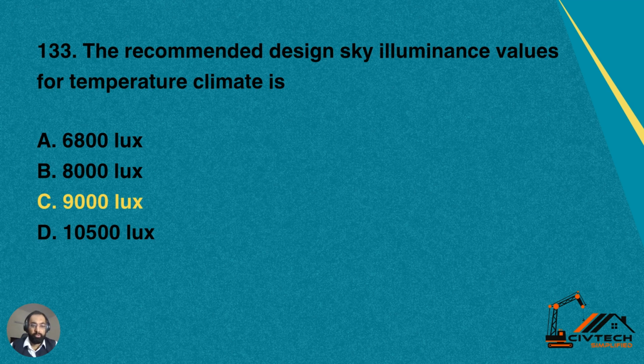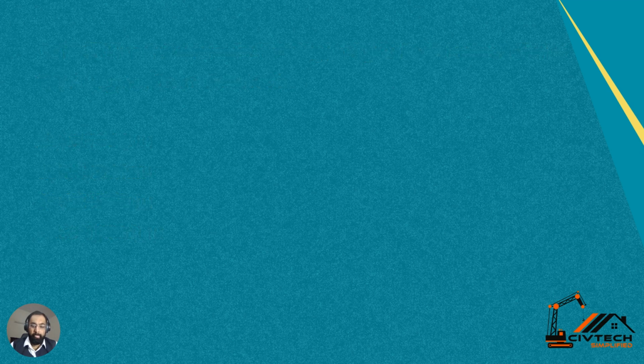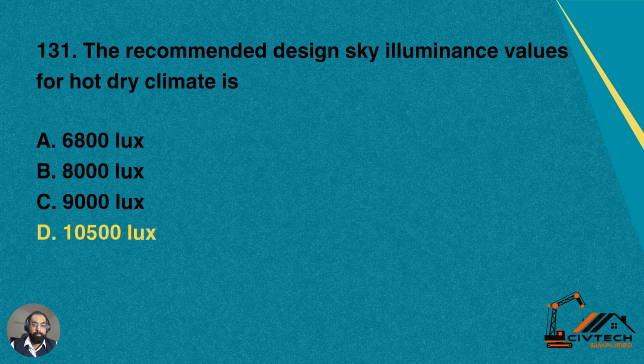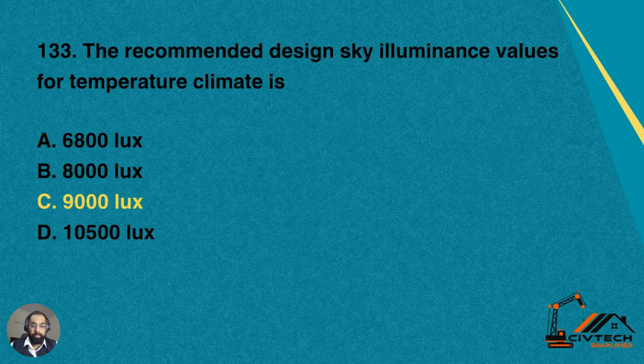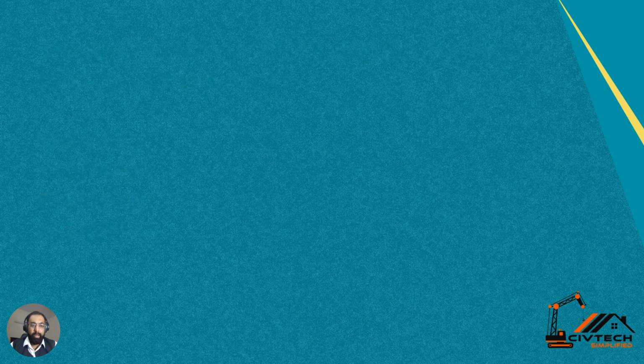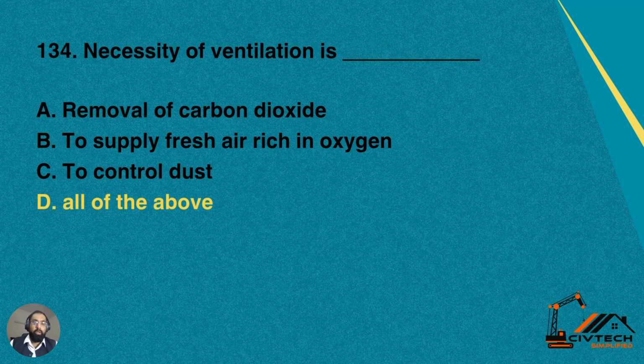What should be there for temperate zone, what for composite zone, what value is recommended for hot and dry climate, and what should be in the cold climate. So you should remember these values for the luminous sky lights.